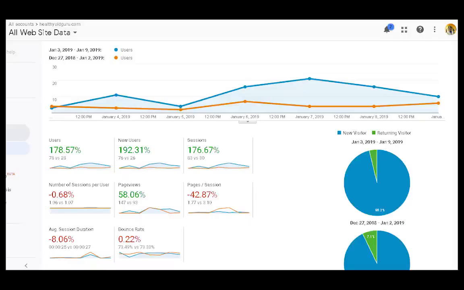Now let's take a look at our data for Healthy Old Goat, or our analytics. I mean Healthy Old Guru, of course. Now if we look at these analytics, what we're going to do is compare to the previous week. We could see that we've increased in users, we've increased in new users, and we've also increased in sessions. So that tells us that we are getting people to the site. But the only one that we've been promoting was the Lucent Dream.